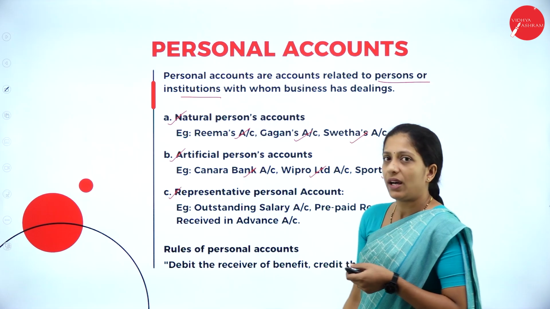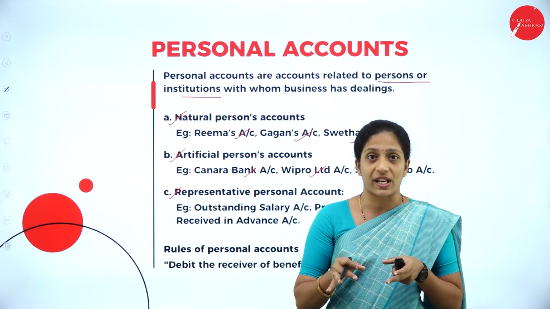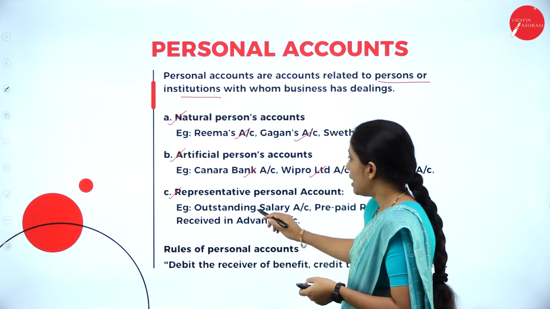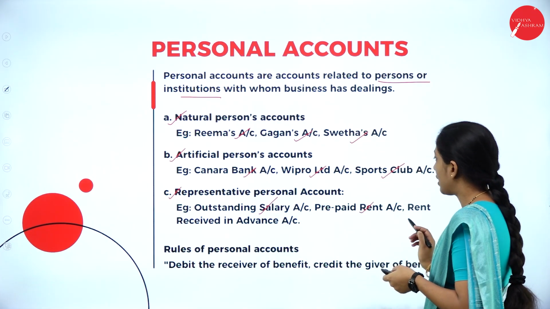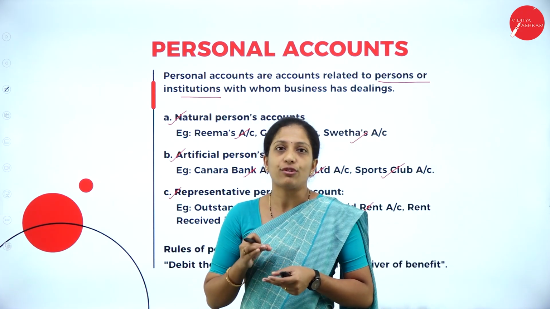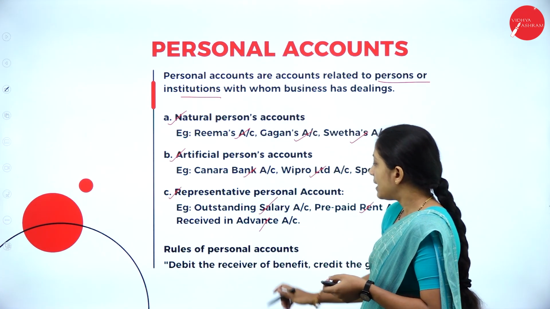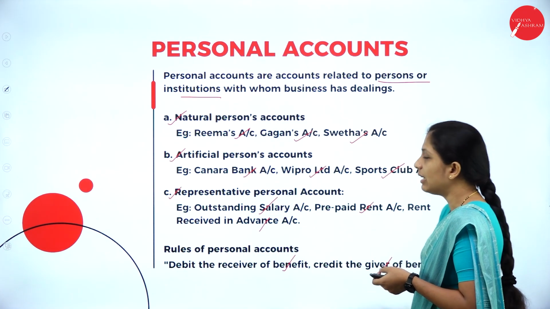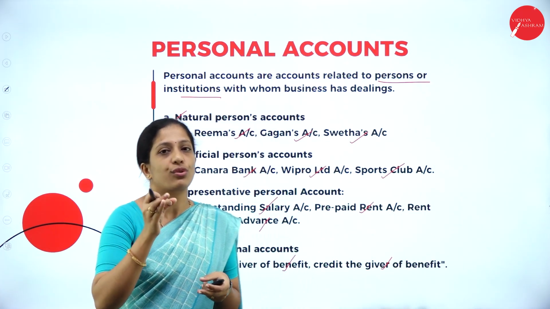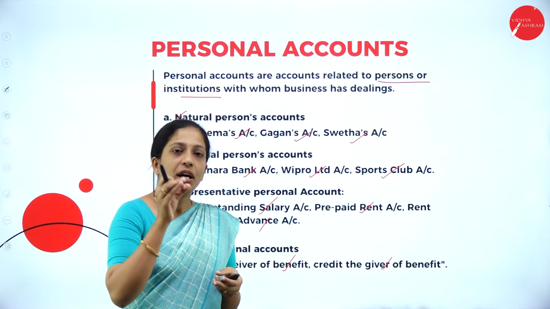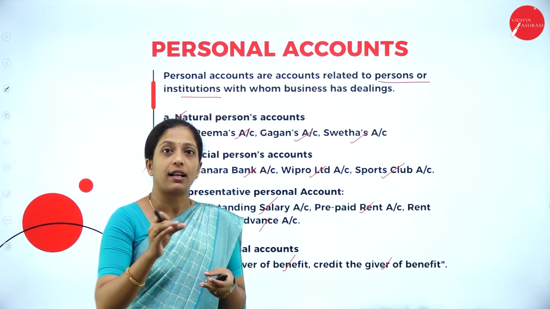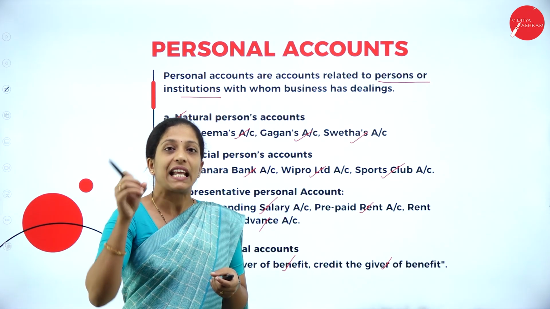Next, representative personal account: anything which is outstanding or prepaid or received in advance. All these come under representative personal account. For example, outstanding salary, prepaid rent, rent received in advance, etc. Now let us see the golden rule of personal account. Debit the receiver of benefit, credit the giver of benefit. Suppose you give 20,000 to Ramesh, so your account will be Ramesh Account Dr. And what goes out from me? Cash. So debit the receiver.